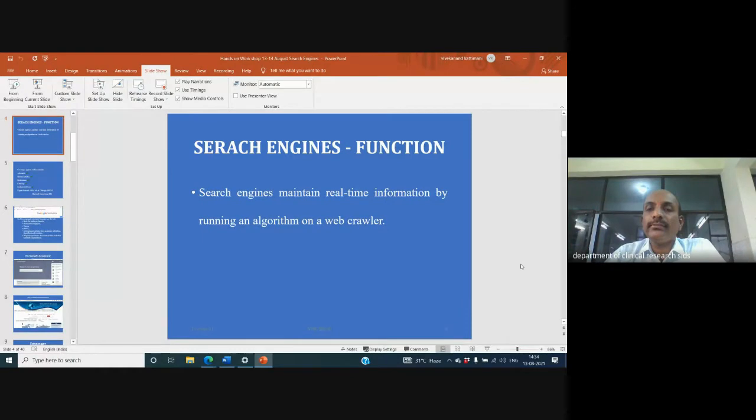Whenever you give input to the computer, it works through binary operation. You may be looking at alphabets, you may be looking at numbers, but the computer will take it as a binary operation. 0 1 0 1 0 1 is the binary operation which is taken up by the computer screen and visualized by you. Whenever you give any input, an alphabet, a word, or a phrase, it goes to the web server through the search engines.